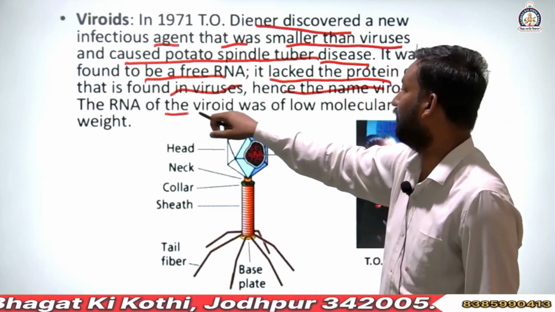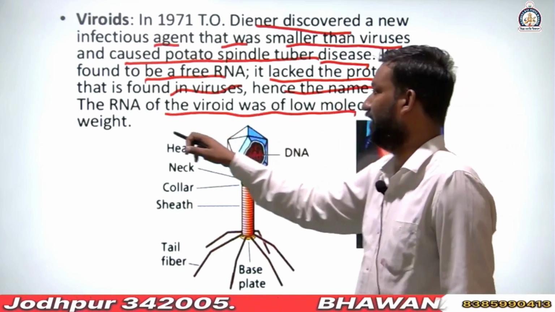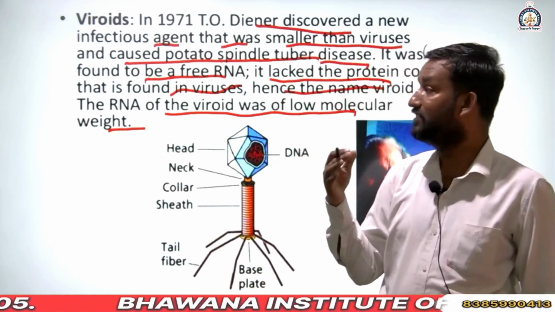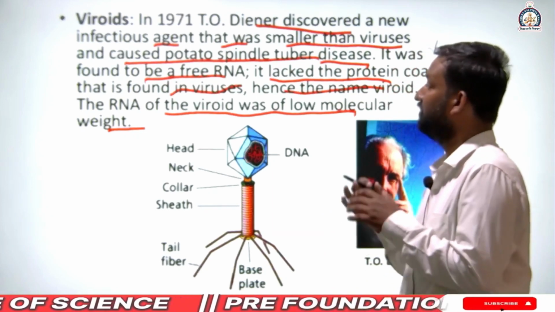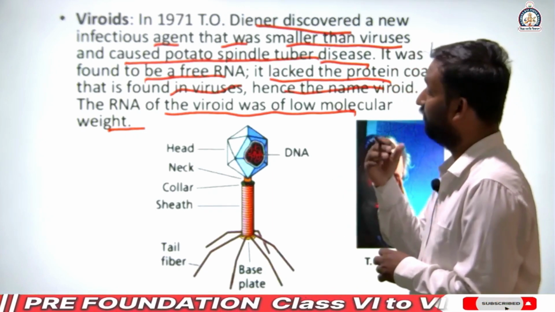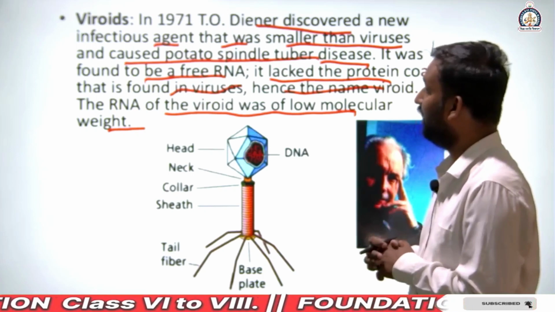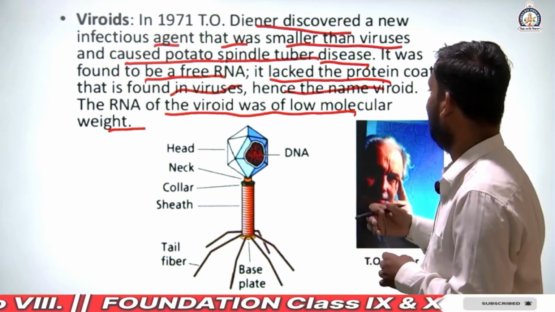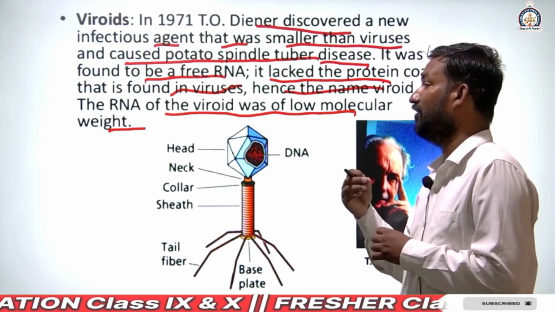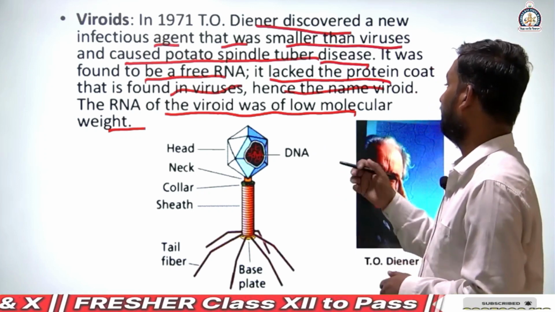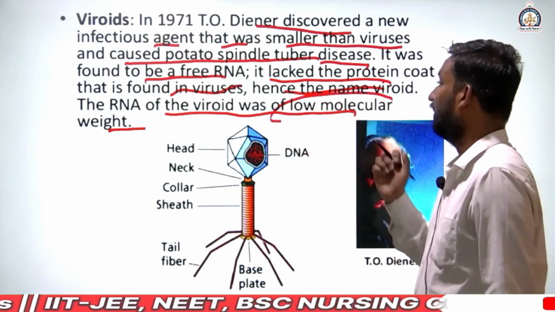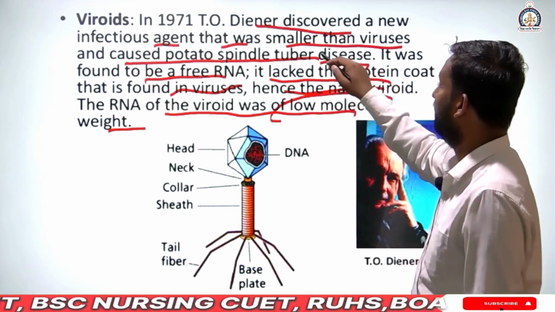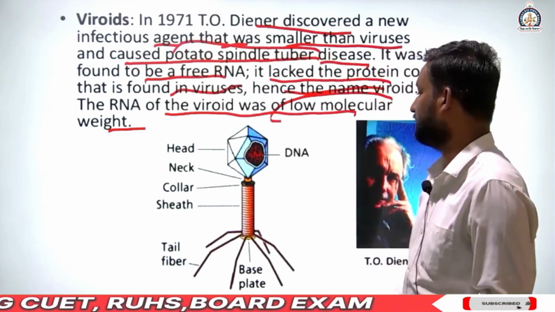The RNA of the viroid was of low molecular weight.